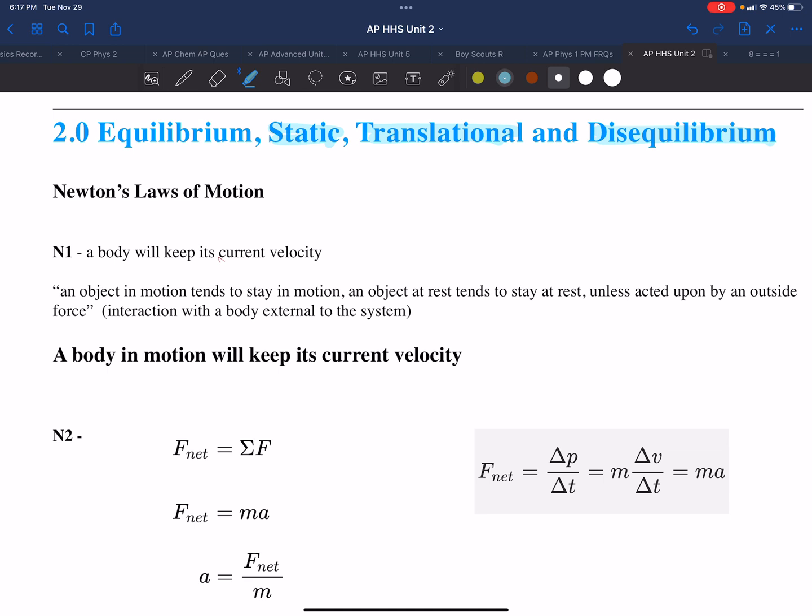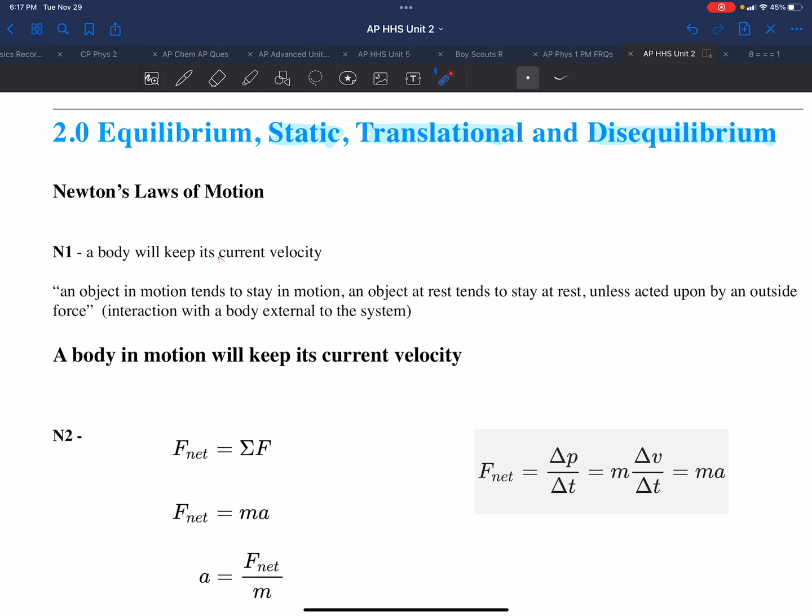anything unique. They are just restatements and particular cases of the law of conservation of momentum. The first of these Newton's laws is that a body wants to keep its current velocity. You are familiar with the textbook memorized definition that most people have. An object in motion tends to stay in motion, that is, keep its current velocity. An object at rest tends to stay at rest, that is, keep its current velocity, unless acted upon by an outside force.